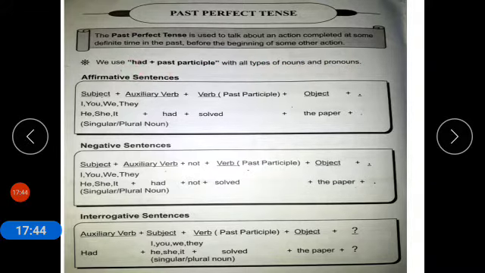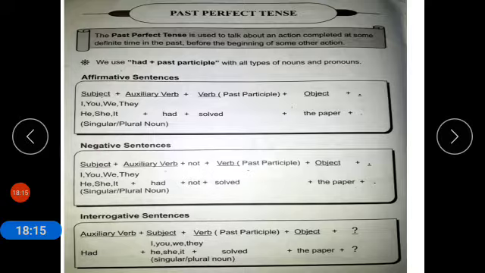So we use only the auxiliary had. The structure of affirmative sentence is subject, auxiliary verb plus past participle, meaning third form of verb, plus object. Had is used with all nouns and pronouns. I had solved. We use the third form of verb. I had solved the paper.